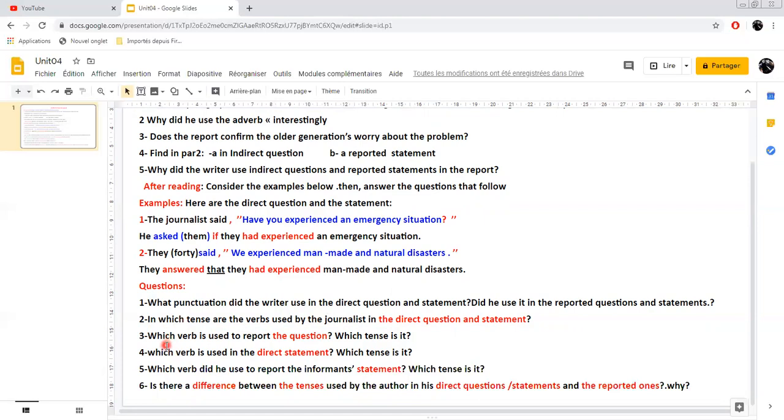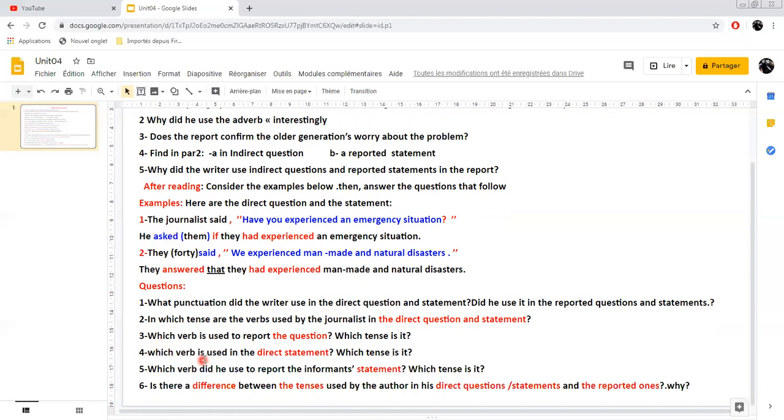Question number 3: Which verb is used to report the question? This is a question with a question mark. So which verb is used to report the question? Which tense is used here?